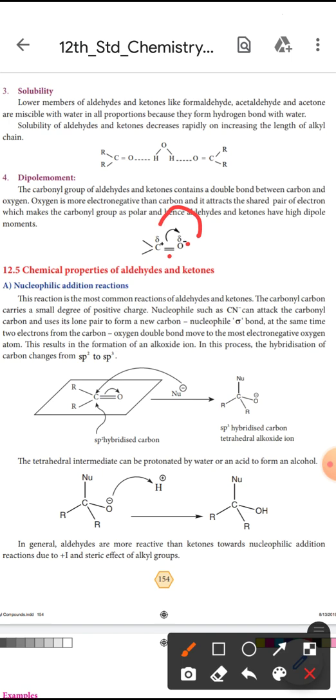It attracts the shared pair of electrons, which makes the carbonyl group polar, and hence aldehydes and ketones have a high dipole moment. Oxygen attracts the shared pair of electrons, so it carries a negative charge.